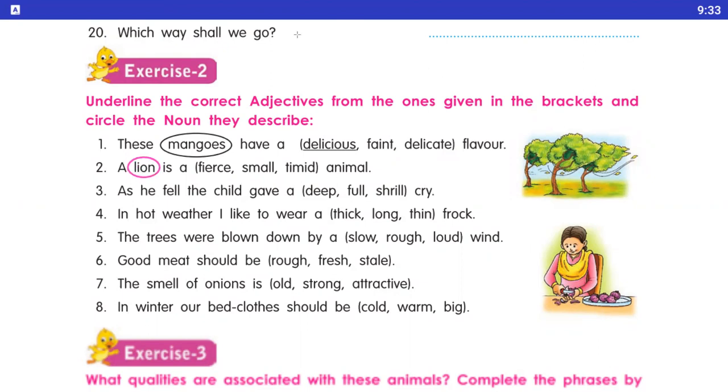Okay, student. Lion is a fierce. Yes, first one is here fierce. Underline the fierce. Number third is here as he fell, the child gave a. Yes, student.